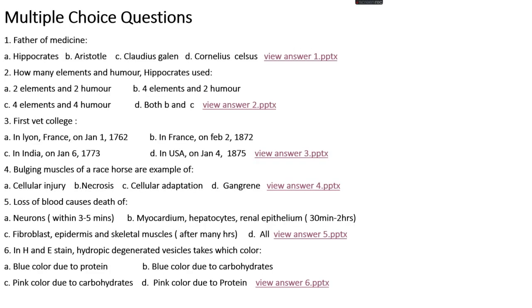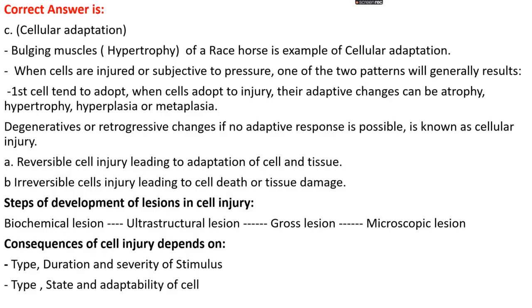Okay. Question number 4. Bulging muscles of a race horse are an example of option A, cellular injury, option B, necrosis, option C, cellular adaptations, or option D, gangrene. The right answer is option C, that is cellular adaptations. Okay. Bulging muscles, that is hypertrophy of a race horse, is an example of cellular adaptation.